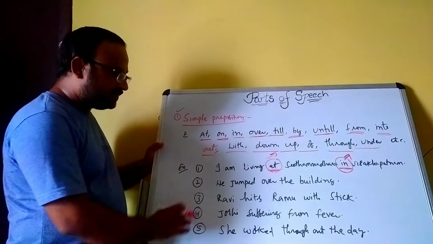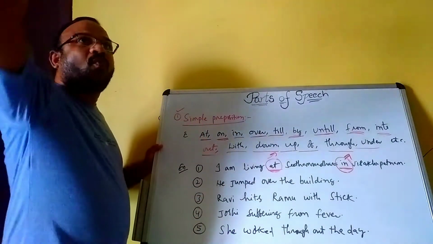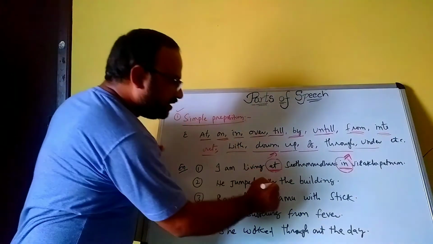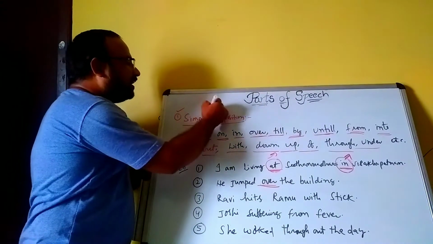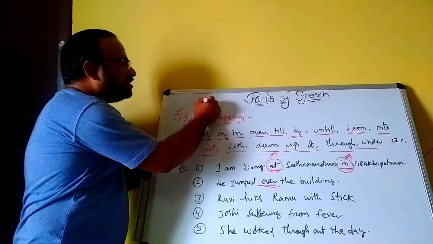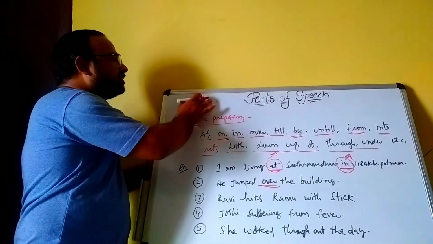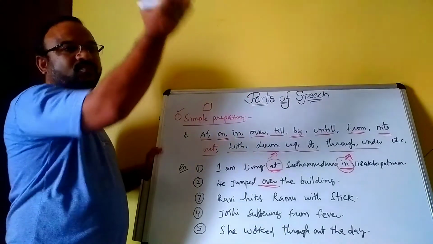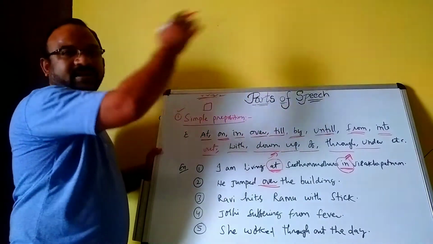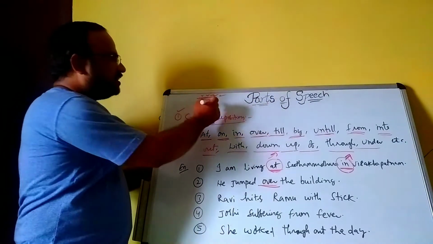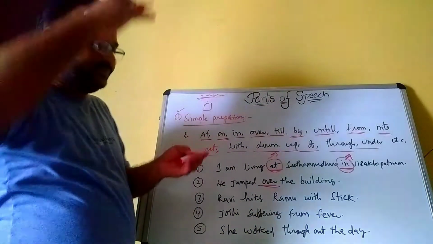And the second one: he jumped over the building. That means above the building. Above means a small distance. Over means more than above. So the birds are flying over the building, more than above. Above means here. So he jumped over the building.